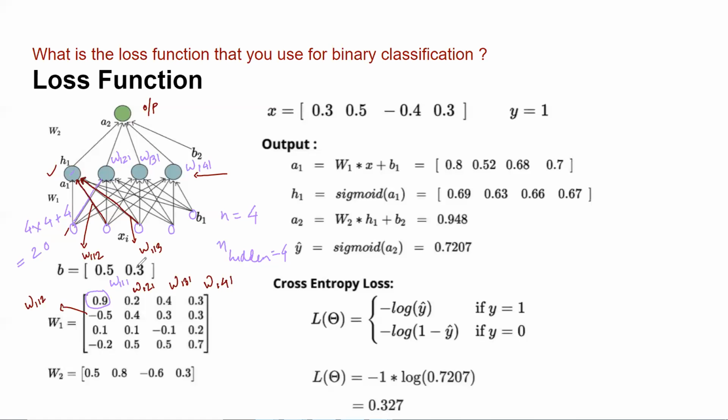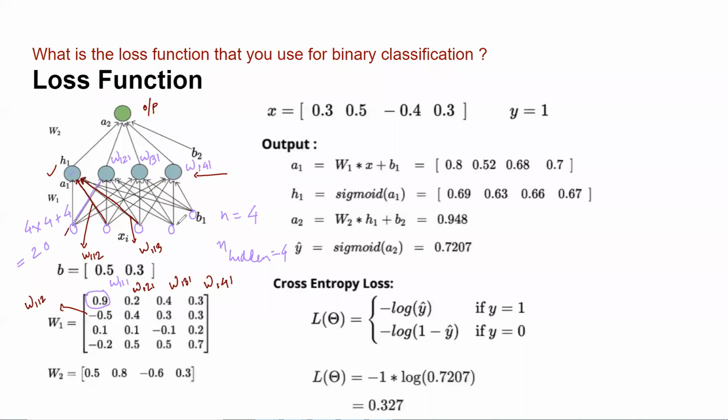I haven't told you how I got these W's and B's. Right now we're just assuming there is some learning algorithm which has given me these values of W's and B's. We'll go to that learning algorithm in the next class. So these are my optimal weights and these are my biases.